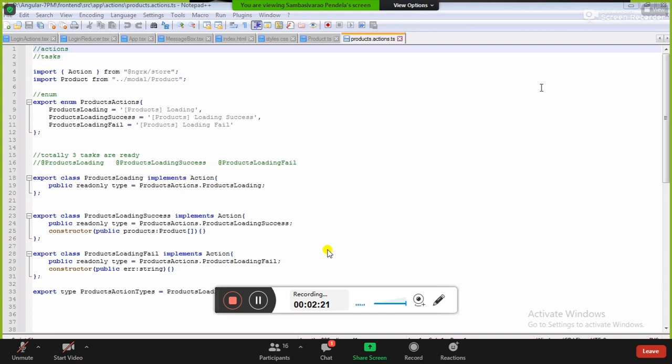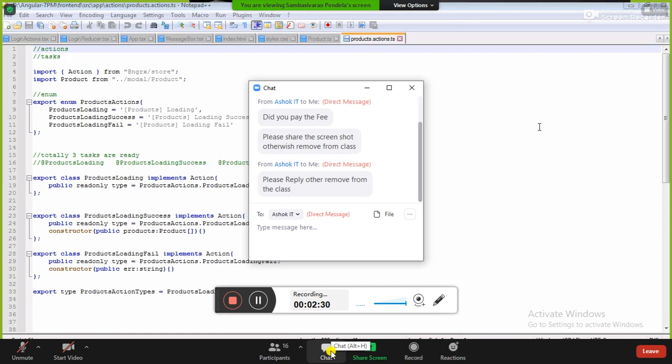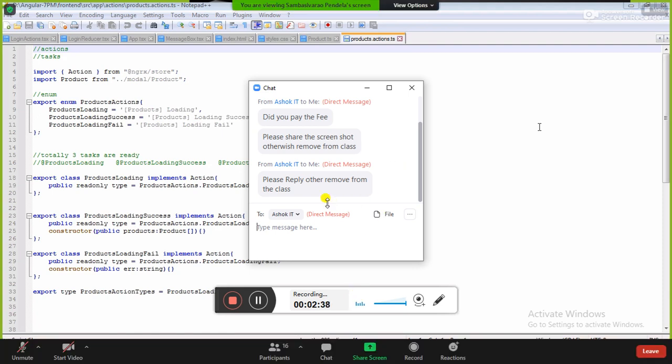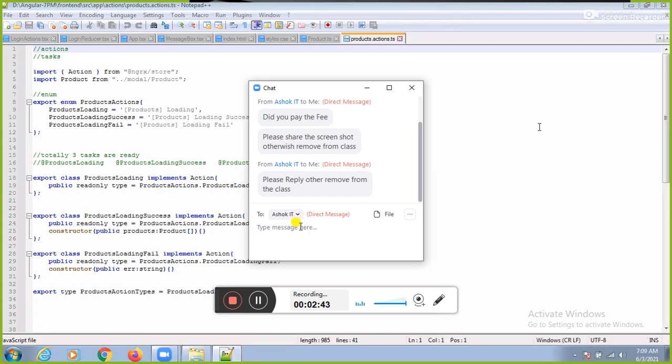And one more point. Implementation of actions, what do you call? Effects. Implementation of actions, we can call effects. Yes or not? And one more thing. Effects will communicate with the server and will fetch the data from the server and hand over to whom? Reducer. And hand over to reducer. Is my point right or not?